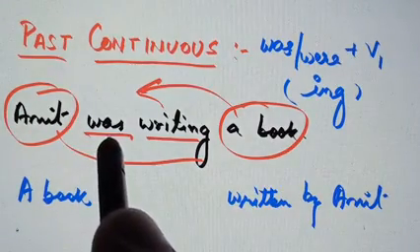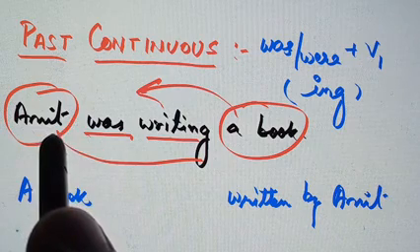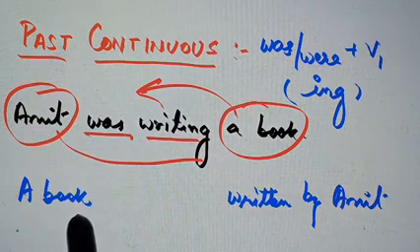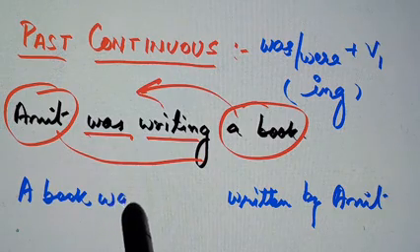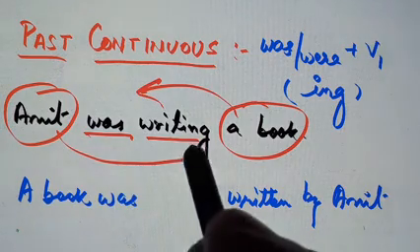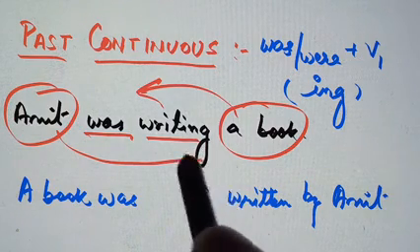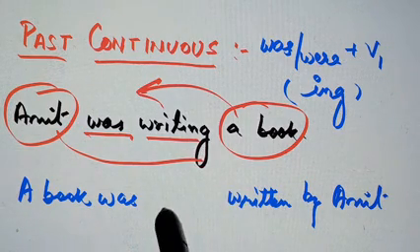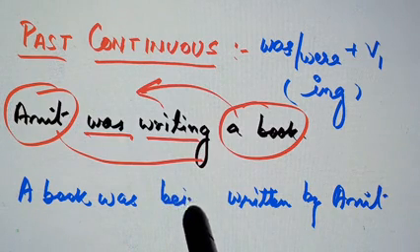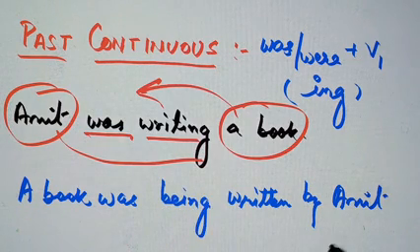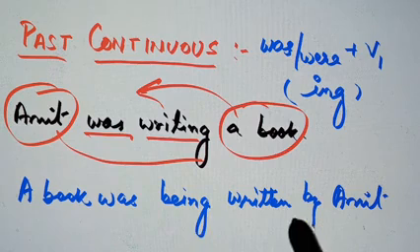It is was here according to Amit. Amit is singular. A book is also singular, so it will remain was only. Now we have to use ing also. We can't leave the continuity of the sentence. For that we will introduce being. So the sentence will become, a book was being written by Amit.